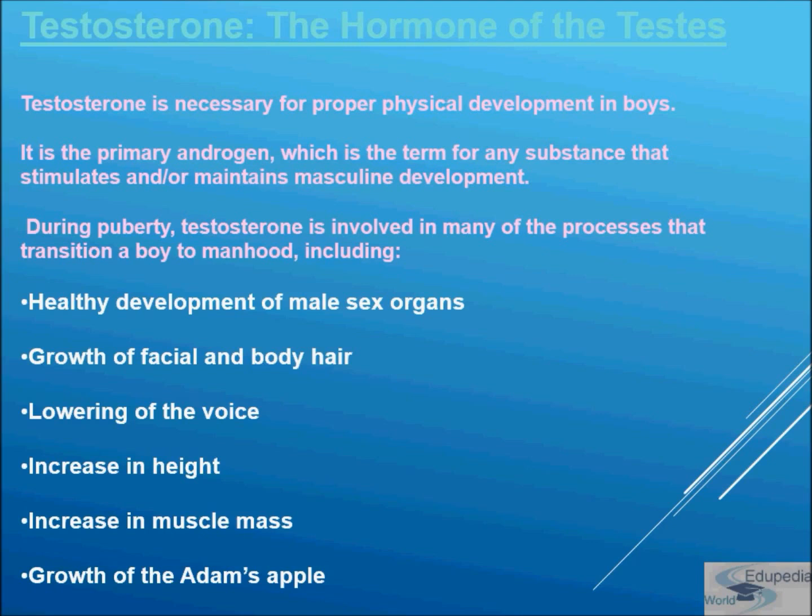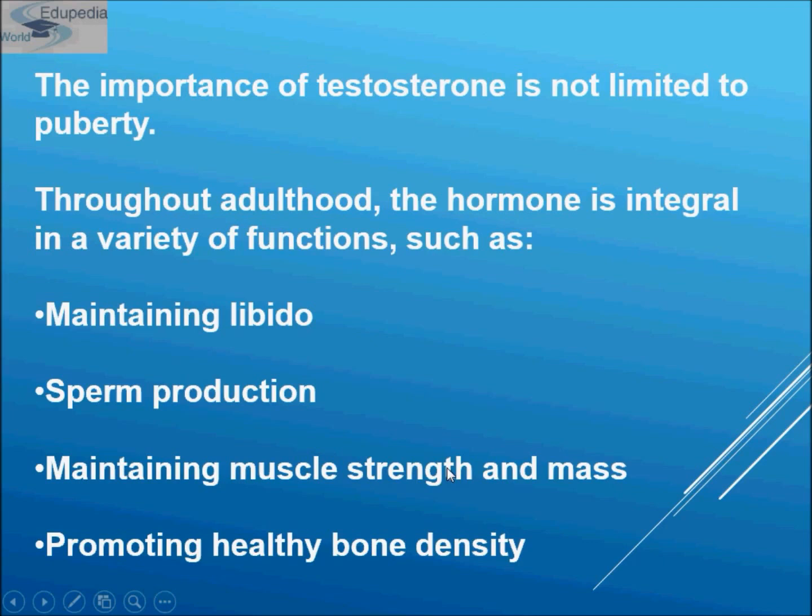Androgens stimulate and regulate the development, maturation and function of parts of the male reproductive system such as seminiferous tubules, epididymis, vasa deferentia, seminal vesicles, prostate gland and urethra. So the importance of testosterone is not limited to puberty. Throughout adulthood, the hormone is integral in a variety of functions such as maintaining libido. What is libido? Desire for sex. It also helps in spermatogenesis, that is sperm production.